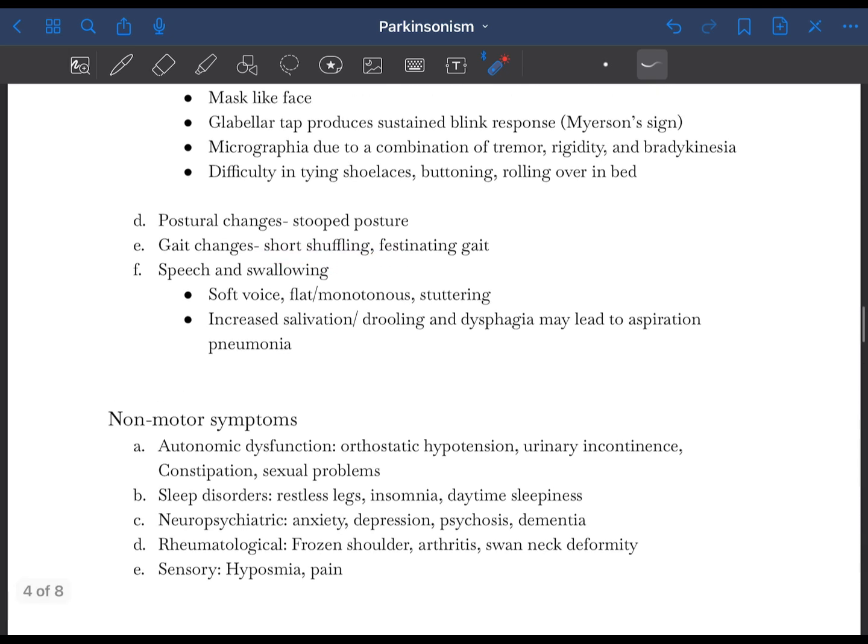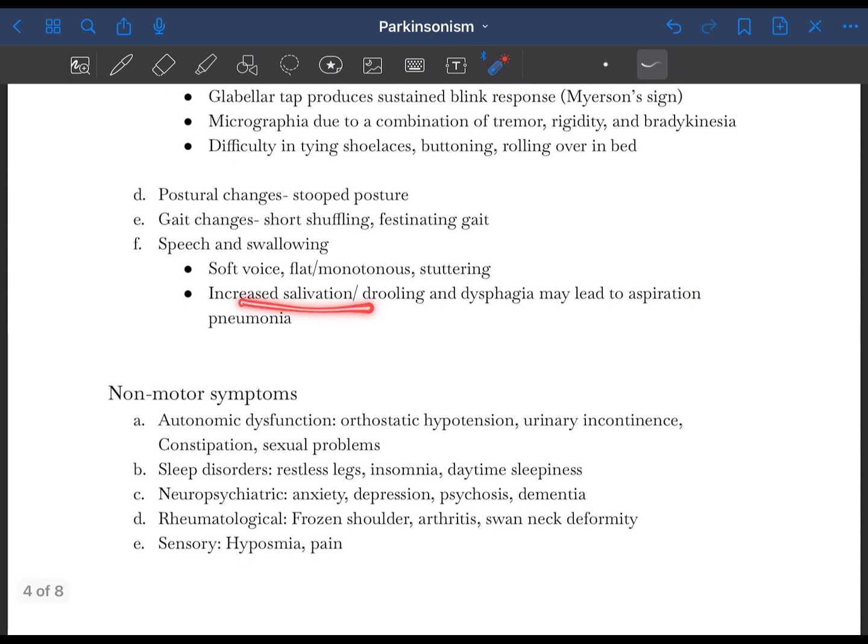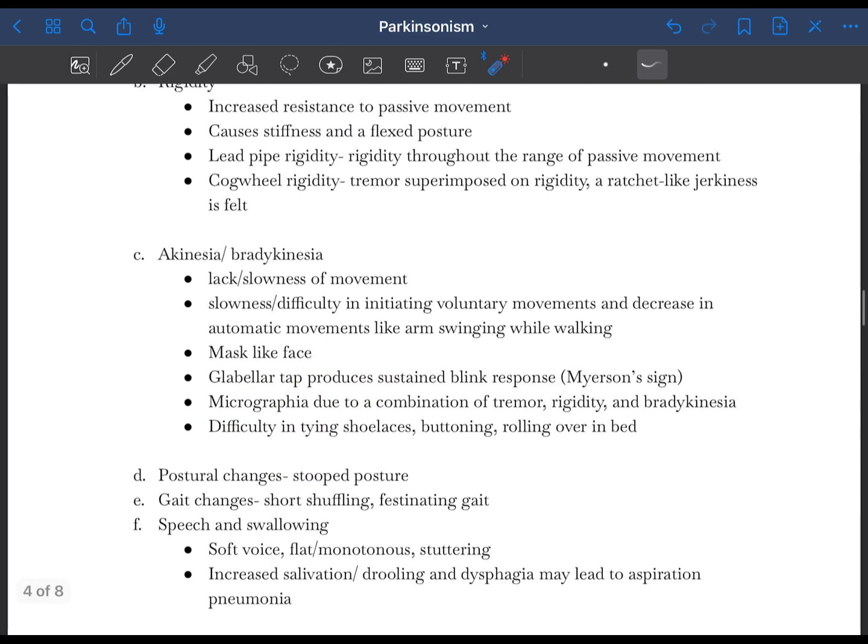There are also problems with speech and swallowing. Patients with Parkinson's disease have a soft, monotonous, flat voice, and they may also stutter. There is increased salivation or drooling, and there may be dysphagia as well, and these may lead to aspiration pneumonia. So these were the motor symptoms.